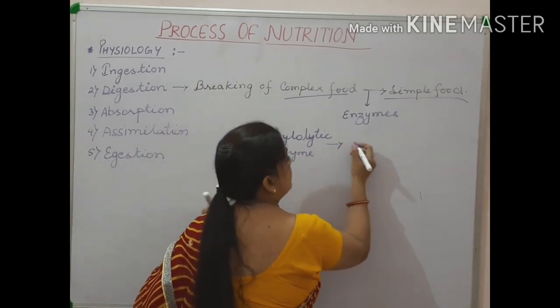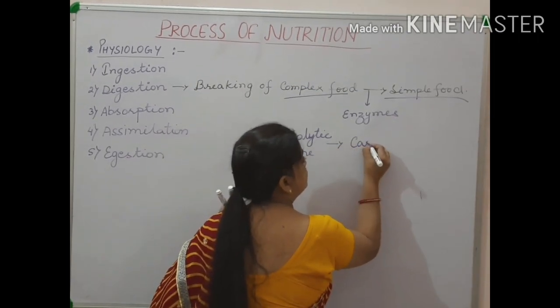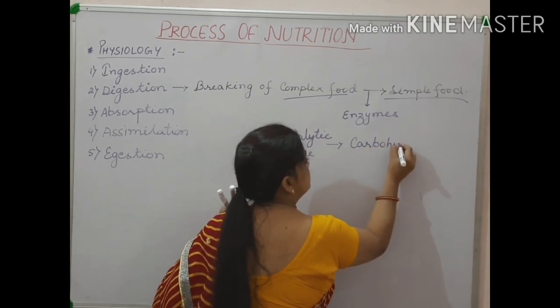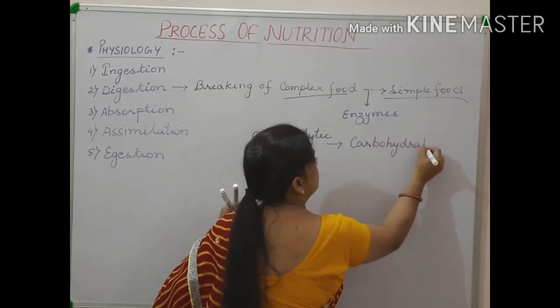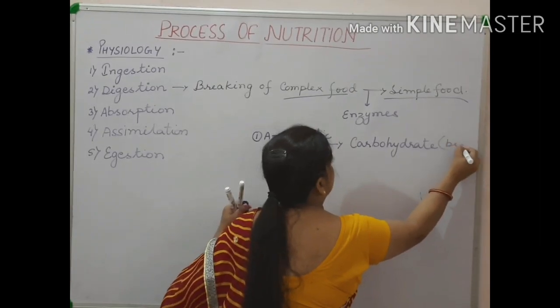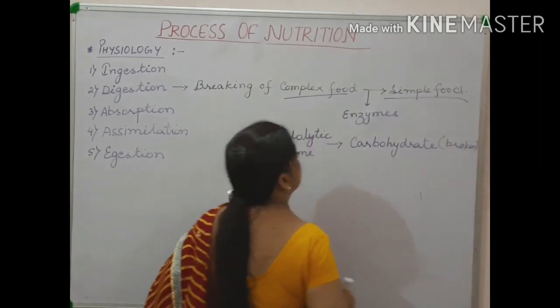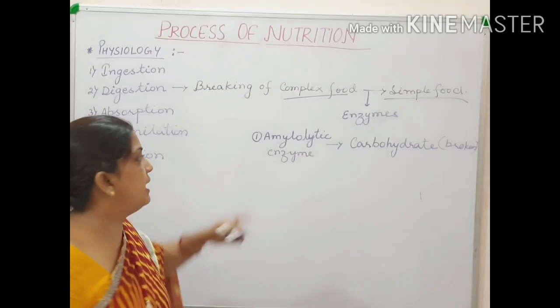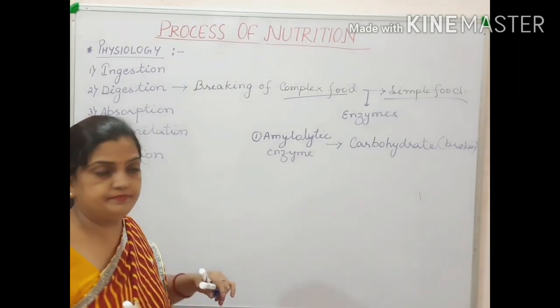This helps in breaking carbohydrate. Carbohydrate is broken with the help of amylolytic enzyme.